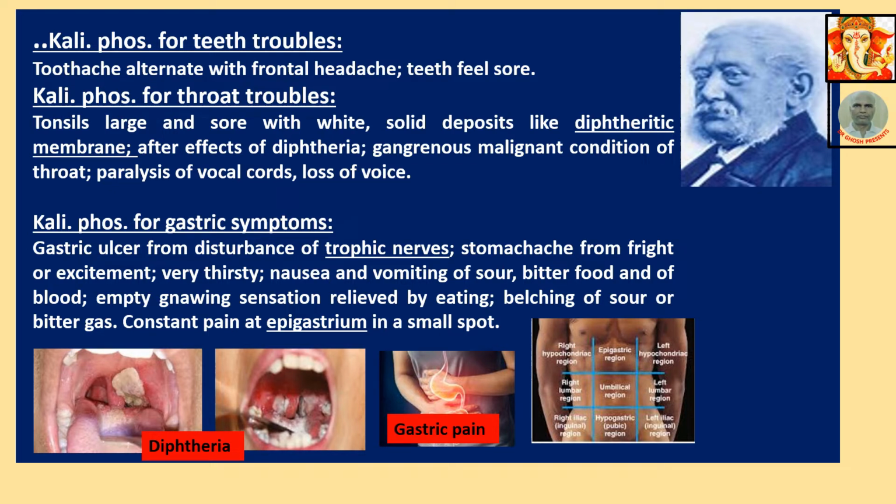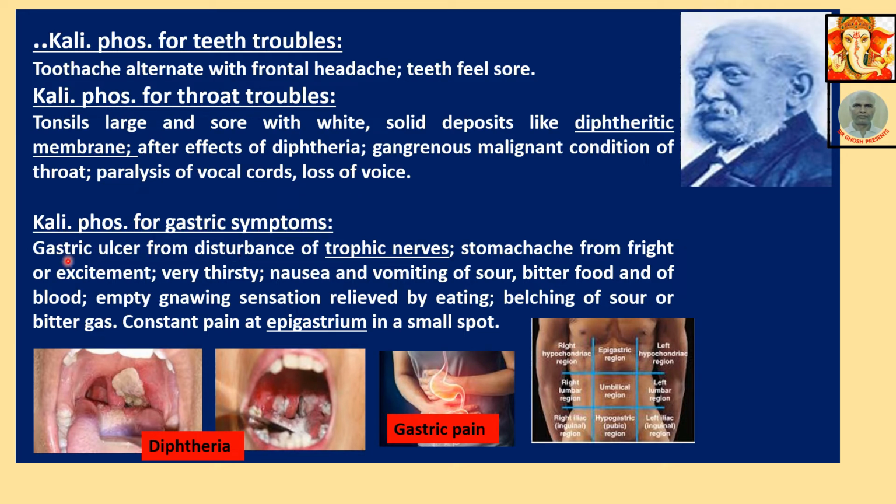Kali Phos for throat troubles. Tonsils large and sore with white solid deposits like diphtheritic membrane. This is diphtheritic membrane. These are also diphtheritic membranes. White membrane formed during diphtheria. After effects of diphtheria, gangrenous malignant condition of throat, paralysis of vocal cords, loss of voice.